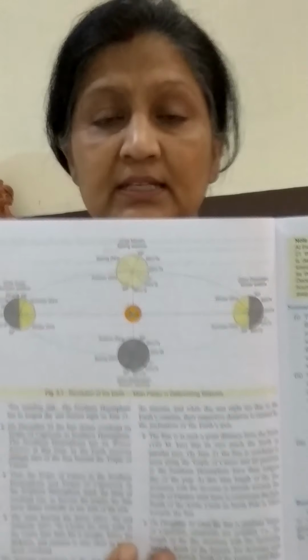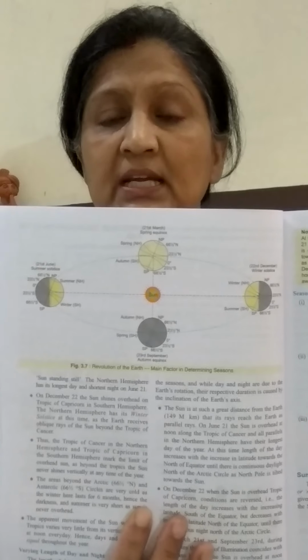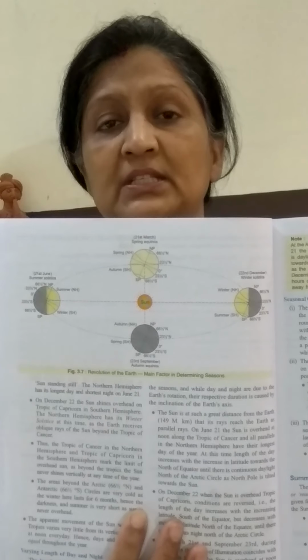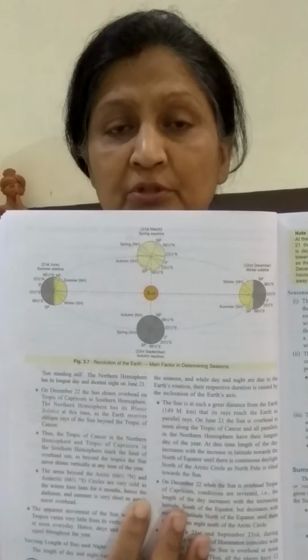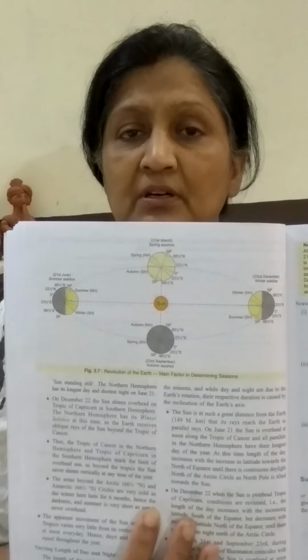If you see in this diagram, the earth is inclined. The earth is inclined in one direction, and throughout its revolution period, this inclination does not change. Whether it is on the eastern side or the western side, or in the north or south, the inclination of the earth remains the same. Inclination means tiltedness of the earth. Earth is tilted in one direction. So throughout its revolution, the earth is inclined in the same direction, and because of that only, different seasons occur. Now, how the different seasons occur, it is given very clearly in this diagram.